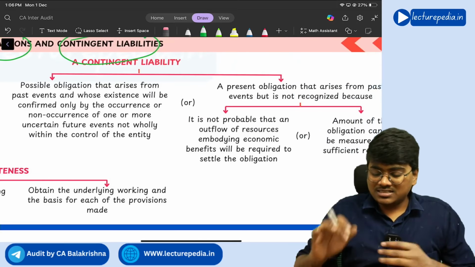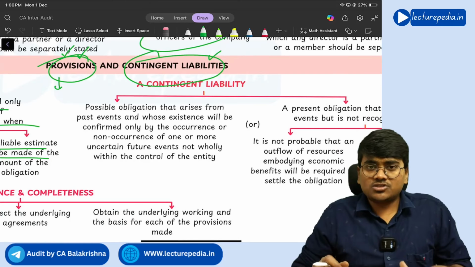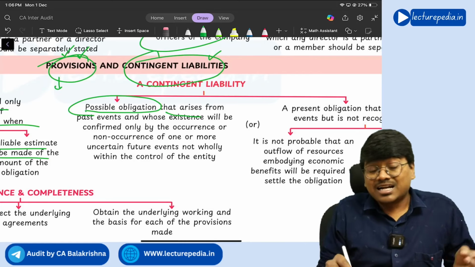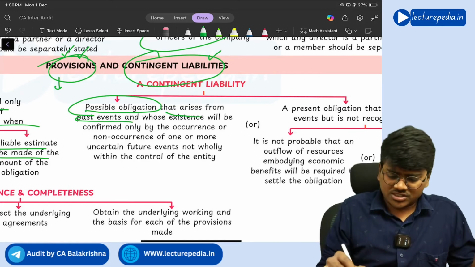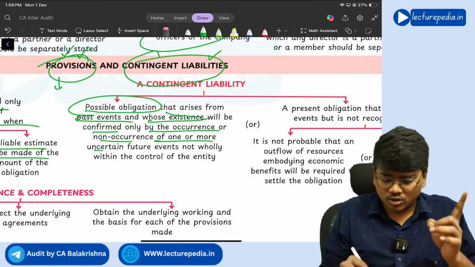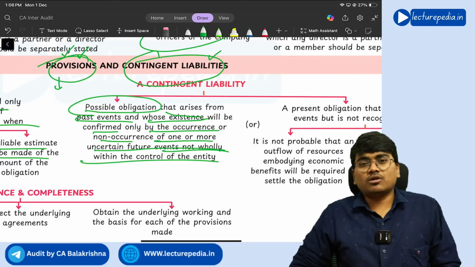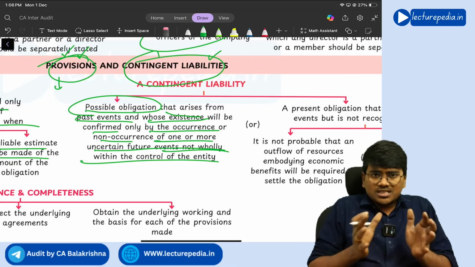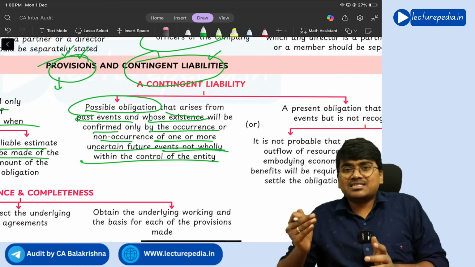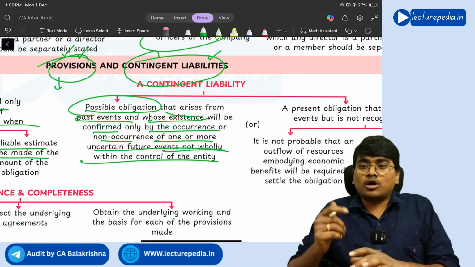Next, contingent liability. First of all, it is not a present obligation. It is a possible obligation that arises from past events and whose existence will be confirmed only by the occurrence or non-occurrence of one or more uncertain future events not wholly within the control of the entity. So there is no present obligation, but an obligation might or might not arise in the future. That you will call a contingent liability.